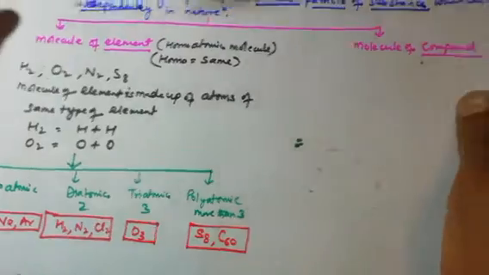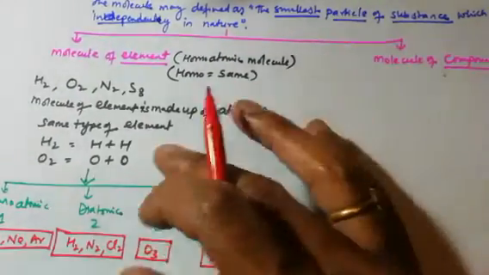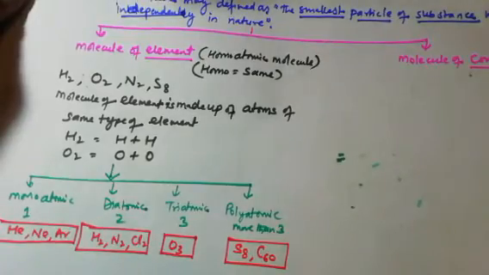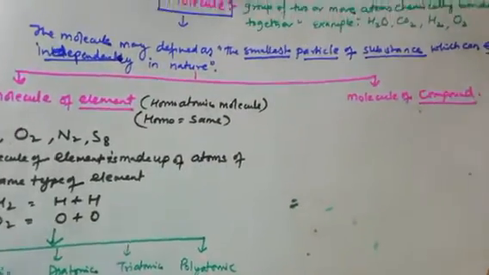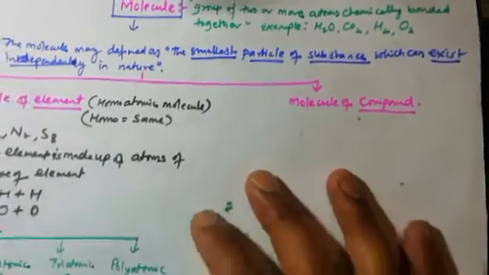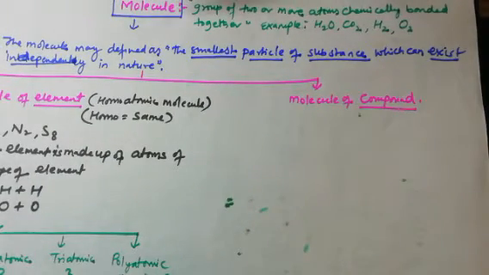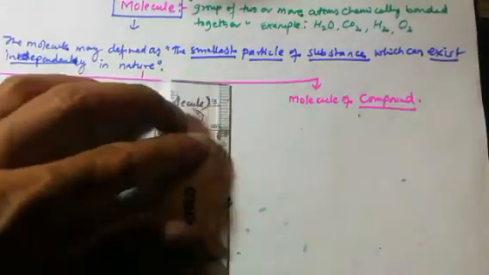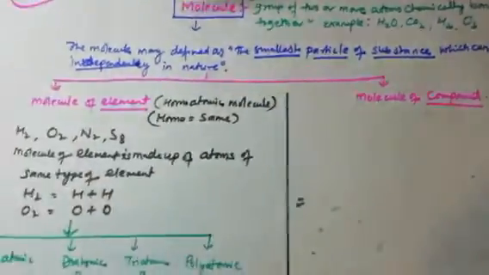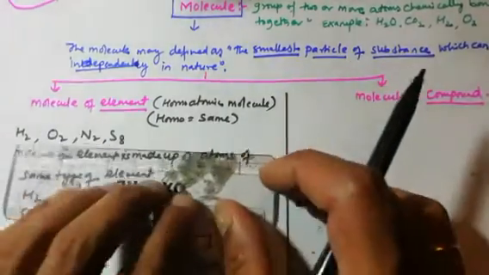Now, I hope you understood the molecule of elements. Here you can see all the examples where similar atoms combine with similar atoms. Now let's talk about the second, that is molecule of compound. You can take this in the form of differences also.